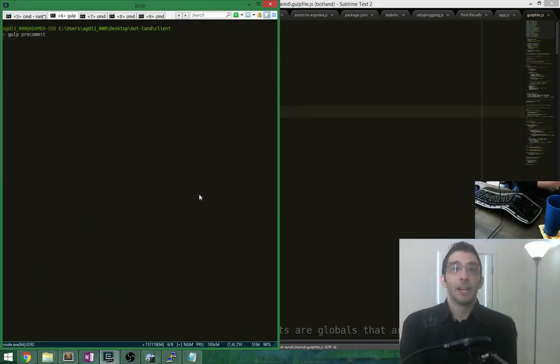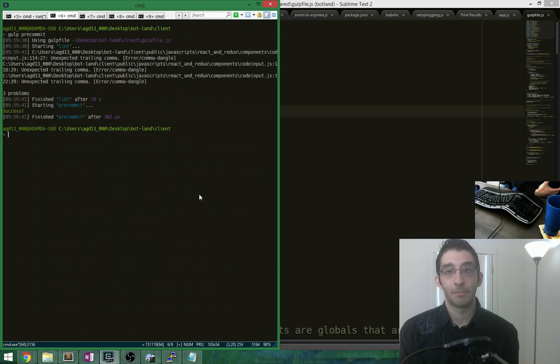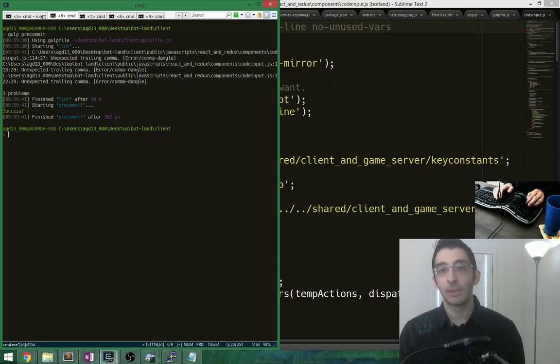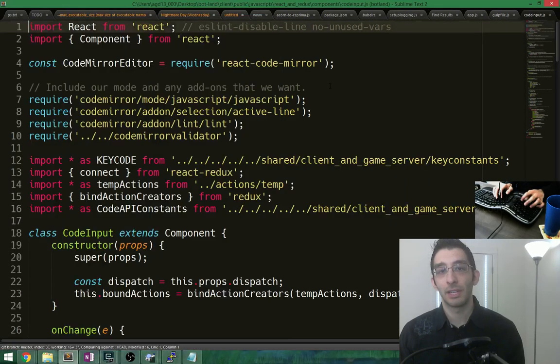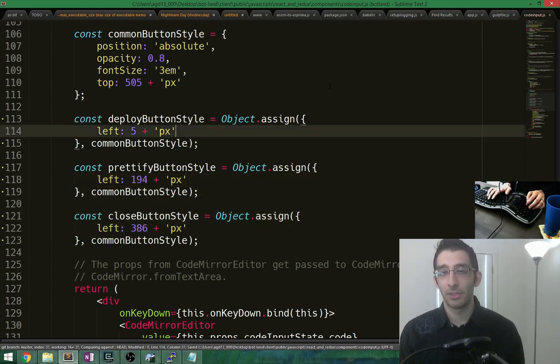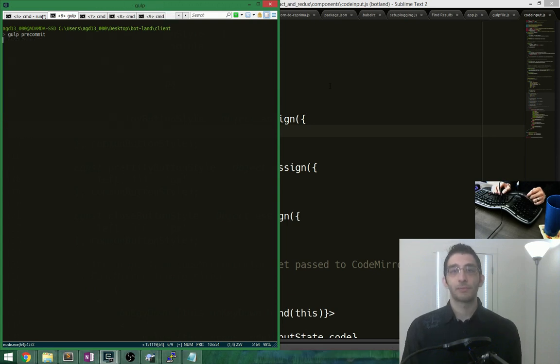Alright, let's try that out. So this should print possibly some real linting errors. I don't know. But it should not fail at least. So far, so good. Yeah, perfect. So unexpected trailing commas, these are some things we should fix. This is in code input. Oh, and this is because of the dot dot dots that I changed. Yeah, so 118. Yep. In fact, there should have been 3 that printed out, but I only see... Oh no, I see 3. Okay.